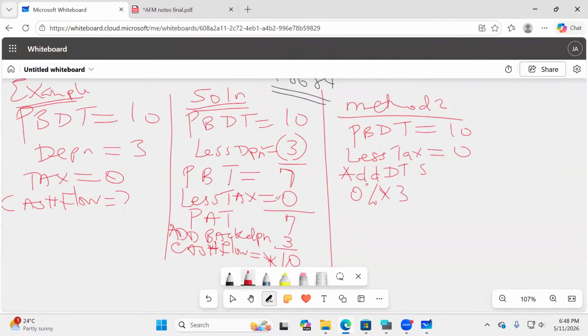It's called the depreciation tax shield. You take the rate of tax times depreciation. So 0 times 3 gives 0. Remember, tax is deducted and this one is added. Whatever we get here is what we call cash flow, which gives us 10. This is the approach I'm giving a green light.